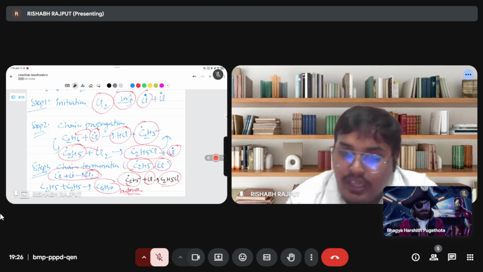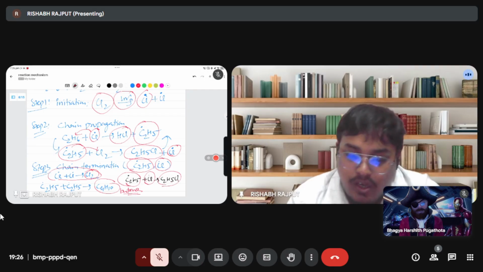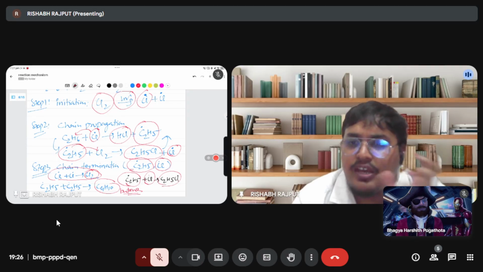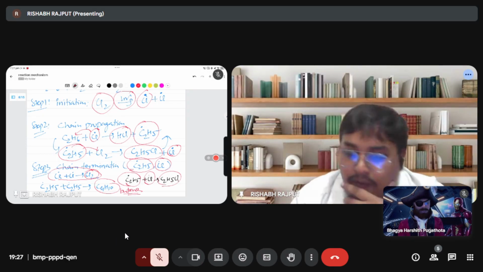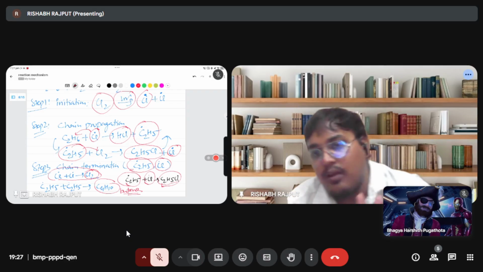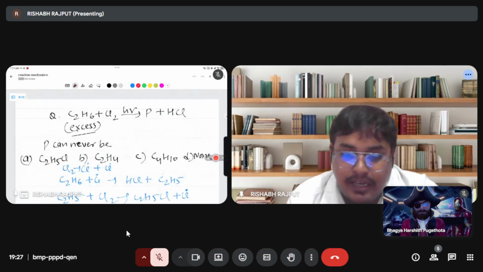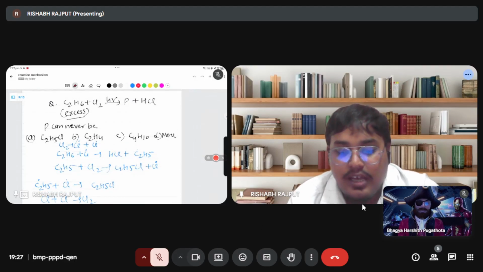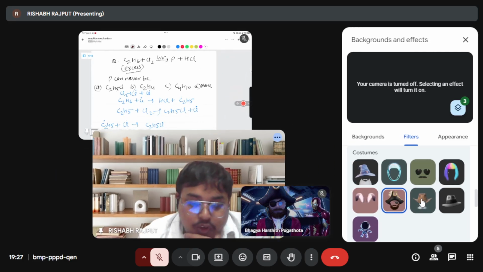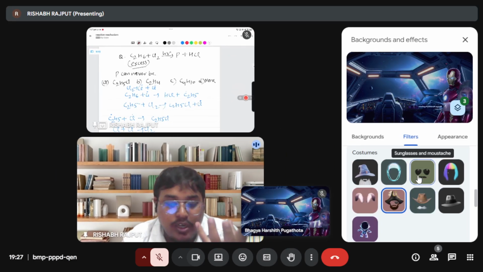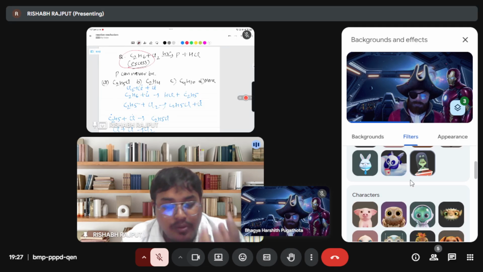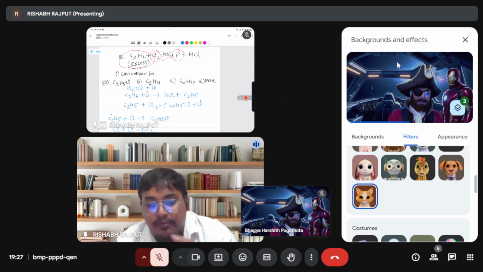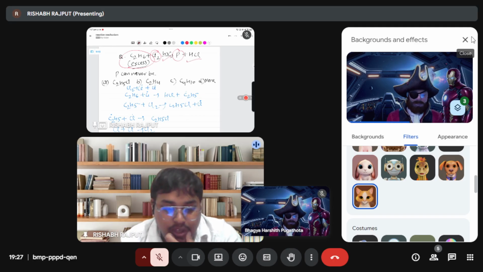If you are doing chlorination of the ethyl group, we can get butane, but this amount is very less. So that is not our concern. Our concern is only C2H5Cl. But here, one question they sometimes ask in JEE Advanced. If you are taking excess ethane and doing chlorination in the presence of light, what product can you expect, along with HCl?